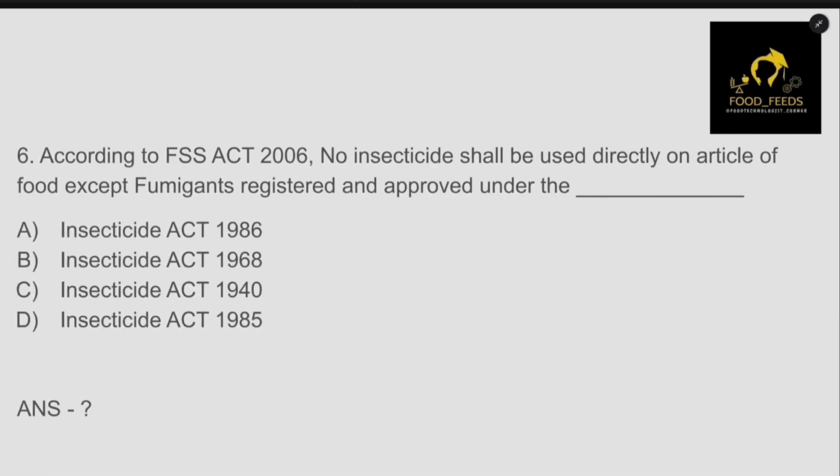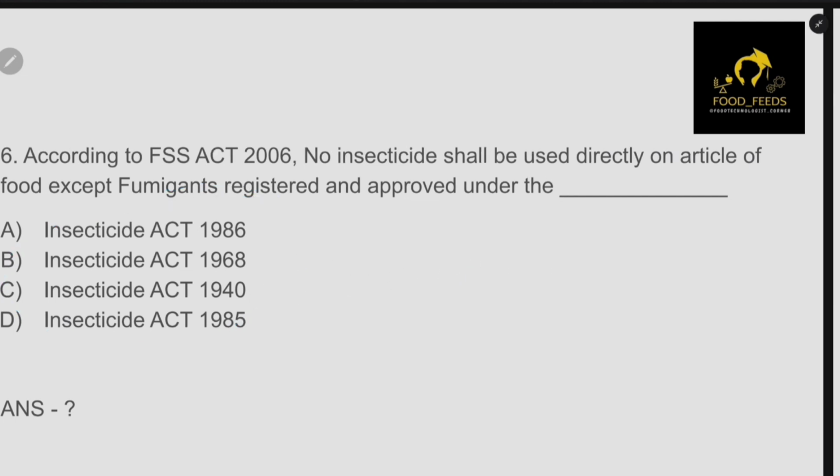Please note down these important dates. There are many important acts which have been mentioned in the FSS Act 2006, so we need to know their dates and years. Let me start with the basic date, and I'll try to tell you in a simpler way.